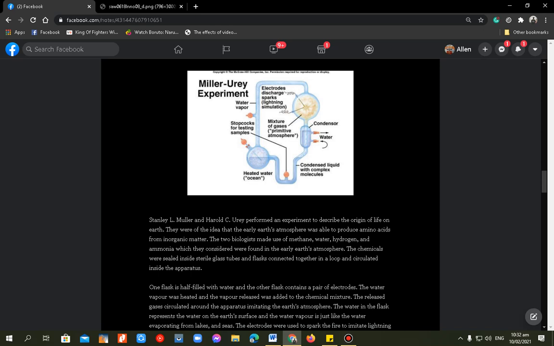So yung mga gases na nag-evaporate will act as the Earth's atmosphere. The water in the flask represents the water itself. So yung mga water dito sa experiment ni Urey and Miller will be the Earth's surface. The water on the Earth's surface and the water vapor is just like the water evaporating from the lakes and the seas.